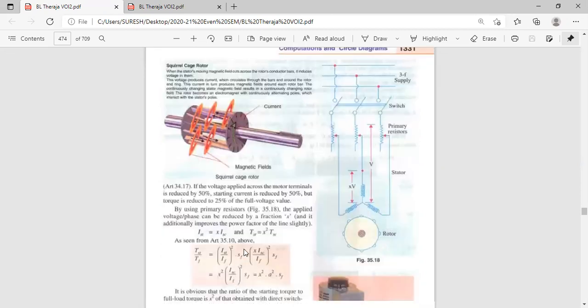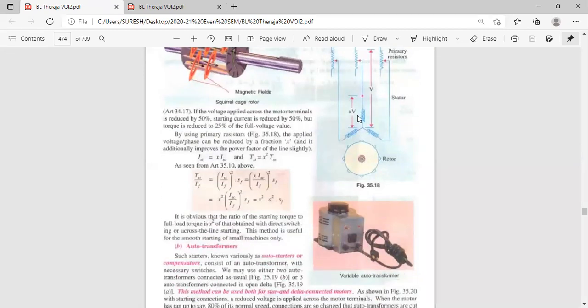Okay. So here, if the voltage is reduced by X, your starting current is also reduced by X. Short circuit current is reduced by X. Therefore, starting current IST is equal to X into ISC. Now substitute here: starting torque is equal to X square into TSC.